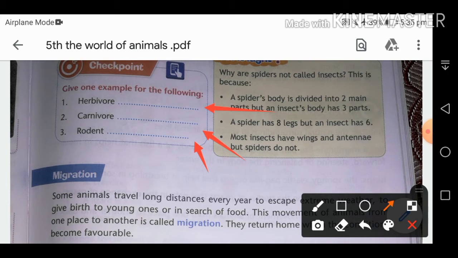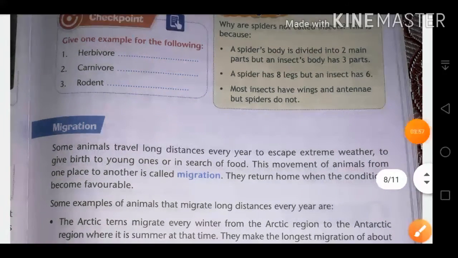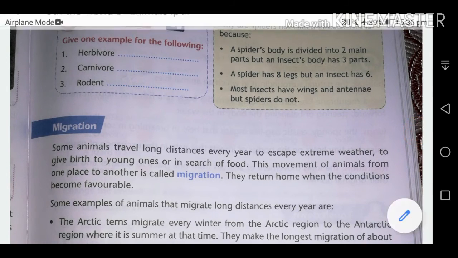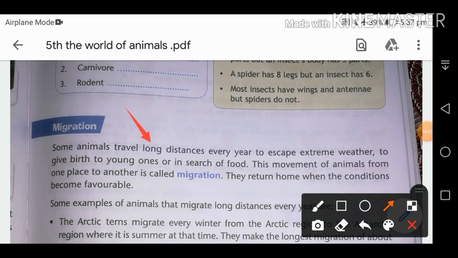Now the last topic of your chapter is migration. Some animals travel long distances every year to escape extreme weather, to give birth to young ones, and in search of food. This long movement of animals from one place to another is called migration. They also return to their home when the conditions become favorable. Now we are going to discuss some examples of animals that migrate long distances every year.